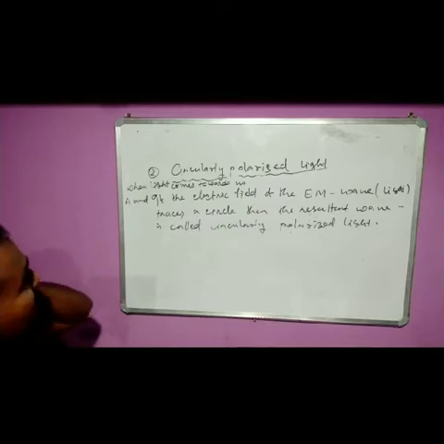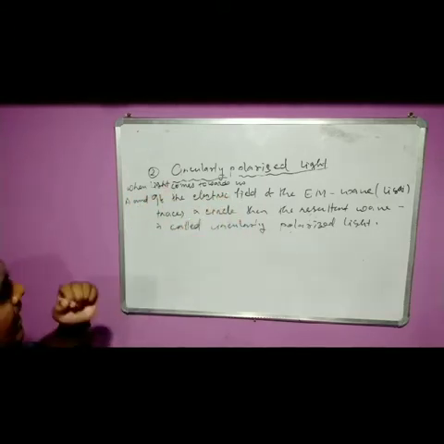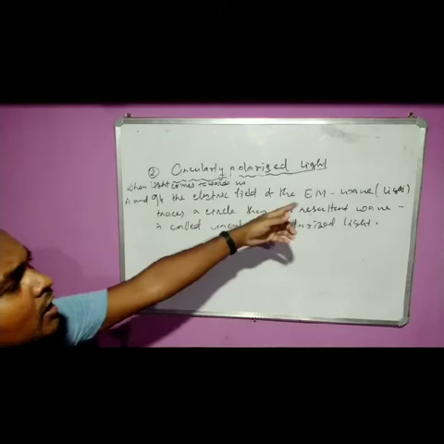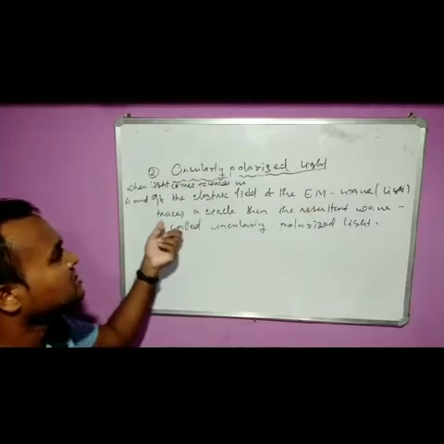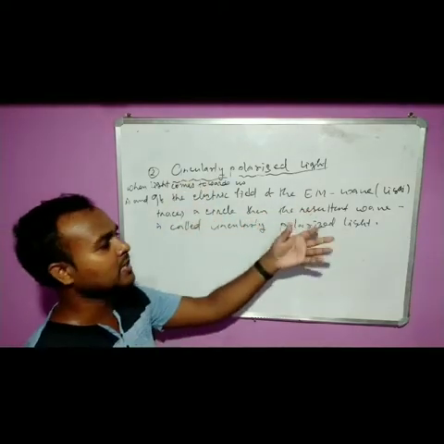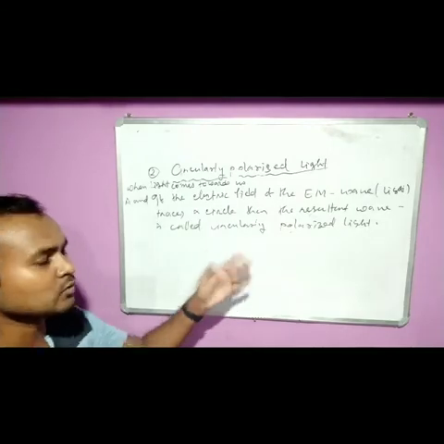See, when light comes towards us and if the electric field of that EM wave or light traces a circle, then the resultant wave is called circularly polarized light.